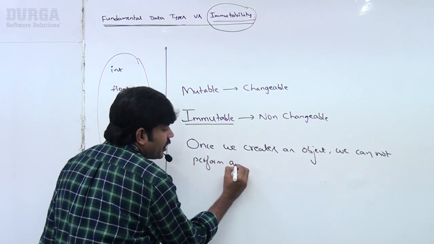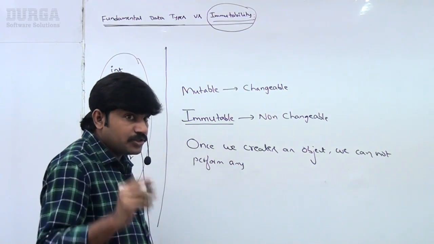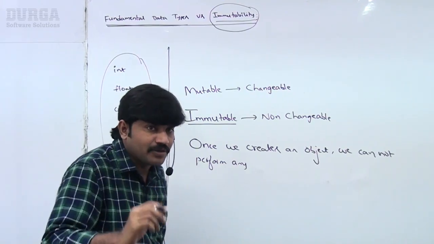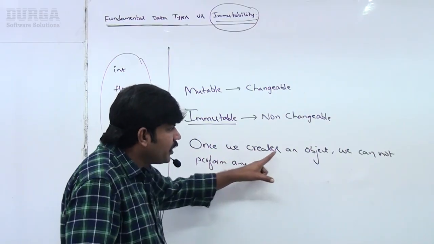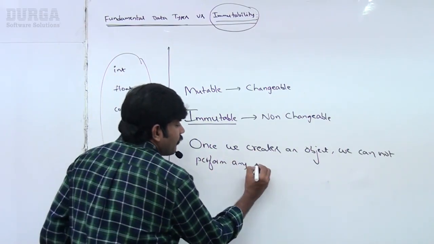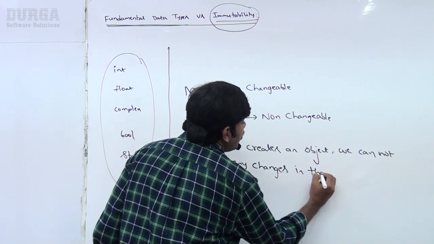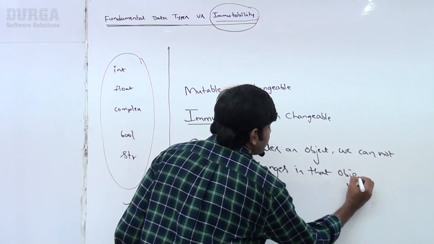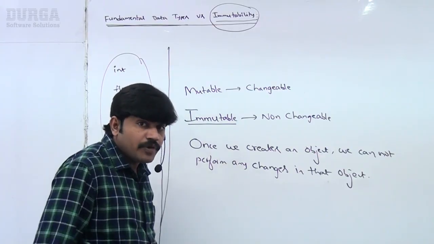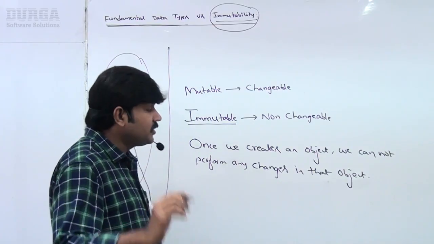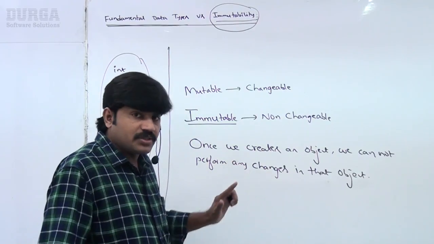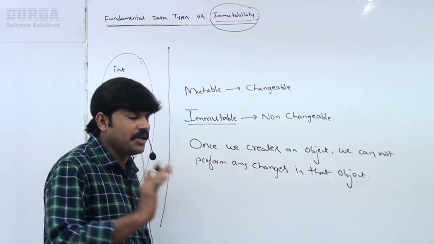This point should be injected into your mind. If we try to perform any changes, with those changes a new object will be created.